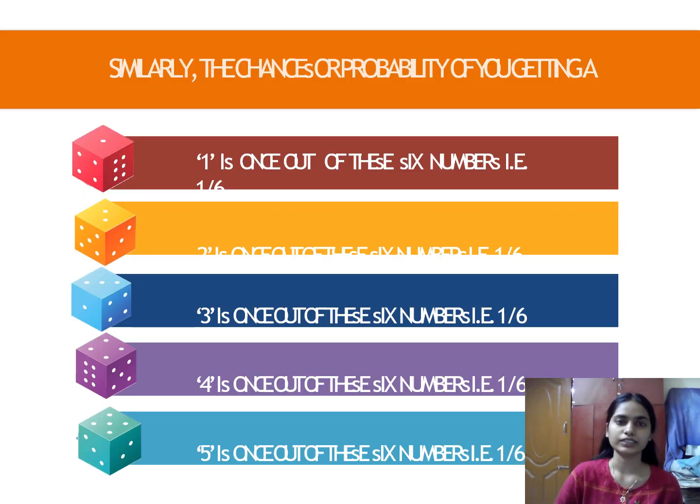As we saw already, similarly, the probability of you getting a 1 is 1 out of these 6 numbers, that is 1 by 6. Similarly for 2, 3, 4, 5. You can get only one possible outcome. So if you're getting 5, it is going to be 1 out of 6.